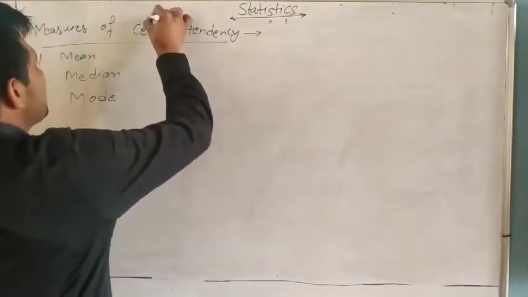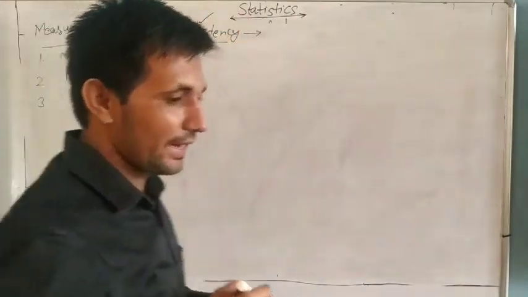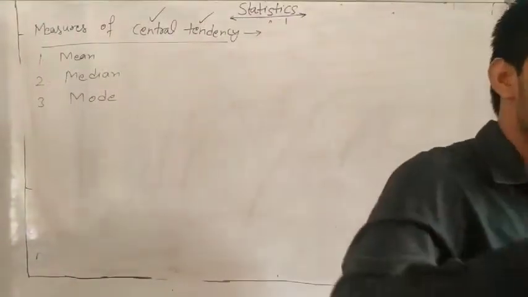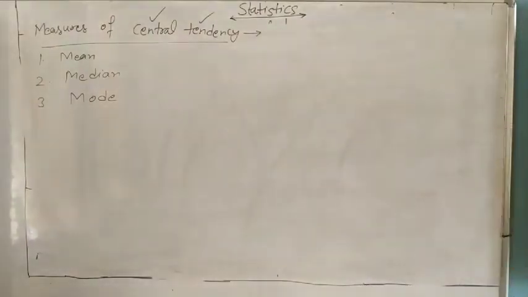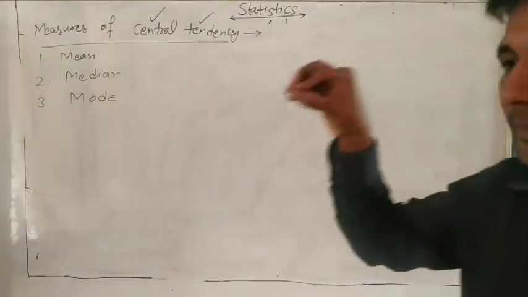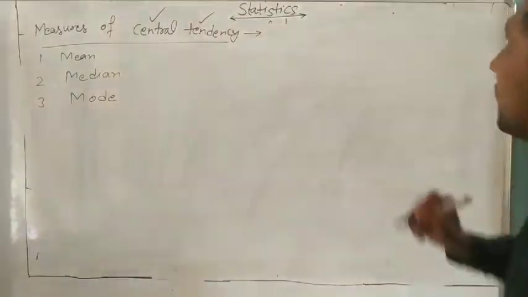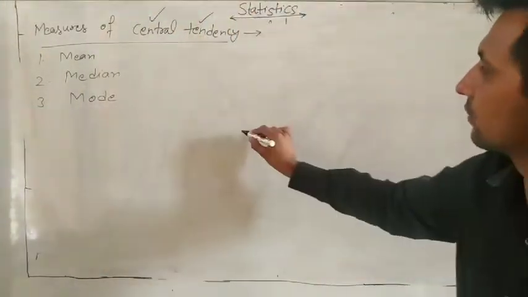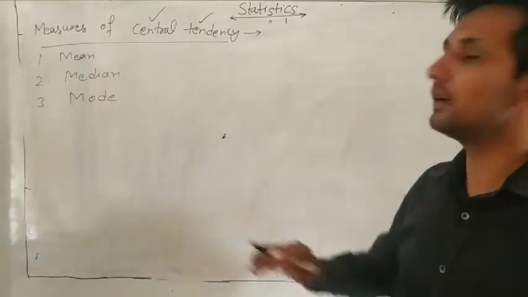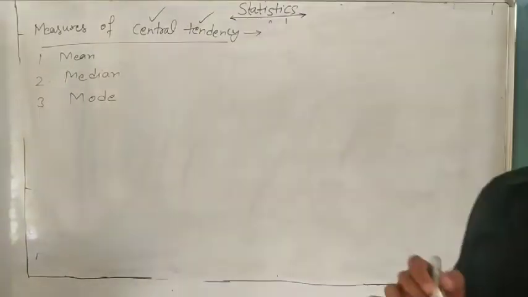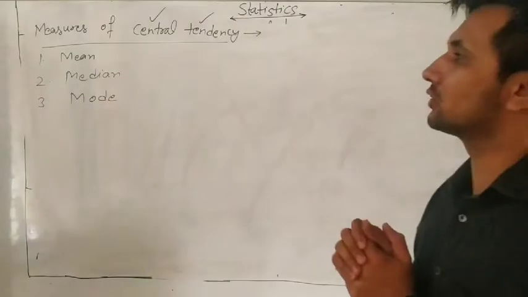Now we will ask what is central tendency. Central means middle value. Tendency means towards. So a value which is towards the middle. Understand or not? It means in central. Suppose where is the central of this board? This one. So it is the central tendency. Understand or not? The middle of any values is called a median.